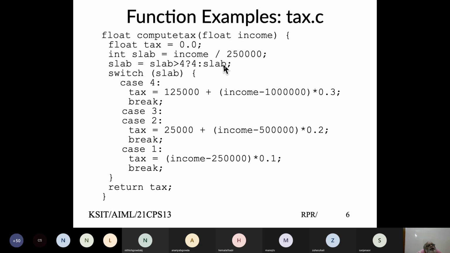So essentially what you're doing is a convoluted way of using switch which could have been done with nested if. If you really want to do that, you could have done a nested if income greater than 2,50,000 or if income greater than 5 lakh. That's called nested if, or cascaded if, not even nested if. So based on the need, certainly you can do nested switch or nested if. But you need to know what the need is and then do that part. Yes, sir. And any other question?